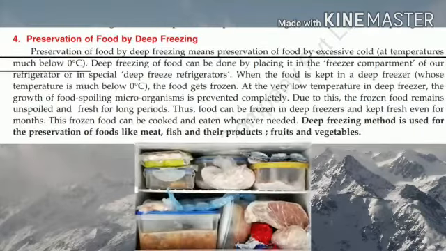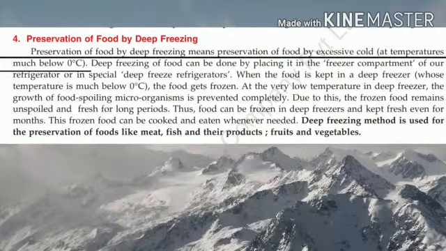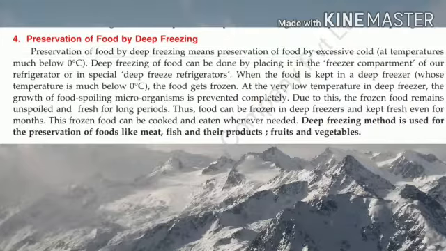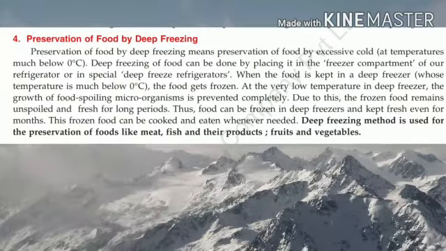Due to this, the frozen food remains unspoiled and fresh for long periods. Thus, food can be frozen in deep freezers and kept fresh even for months. These frozen foods can be cooked and eaten whenever needed. Dear students, you must have observed in your houses your mummy preserves green peas by this method, isn't it? By deep freezing method, green peas can be used in summer months also. Isn't it, children? Yes.